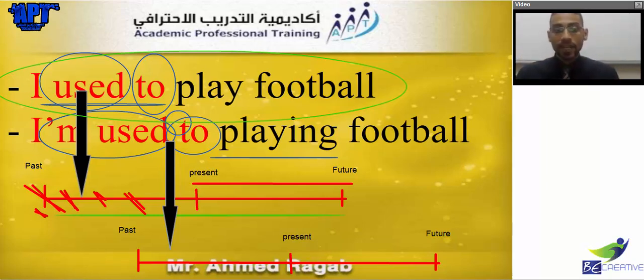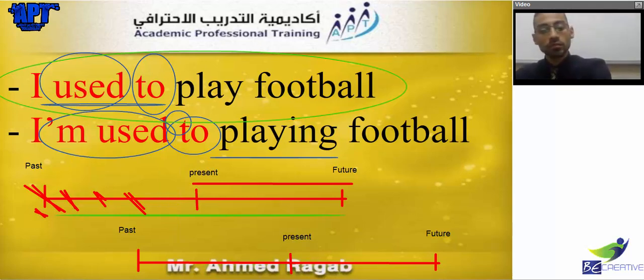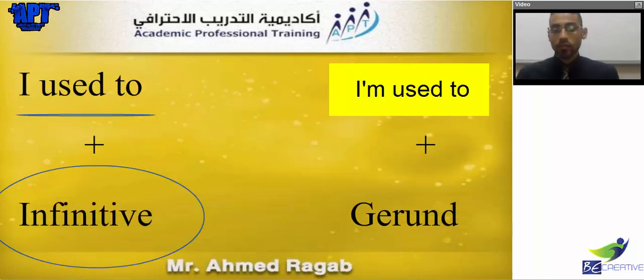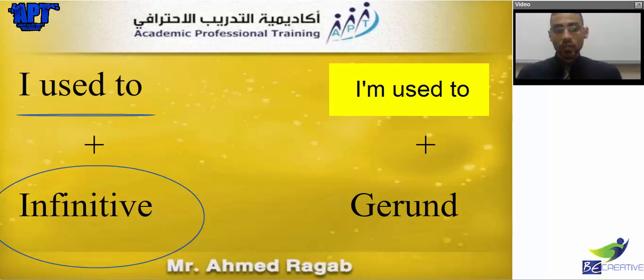And here we have playing because of what? Because of the verb to be. We have verb to be. Because of verb to be here, I need to use it. So as we agreed, I used to is followed by infinitive. I'm used to is followed by continuous.